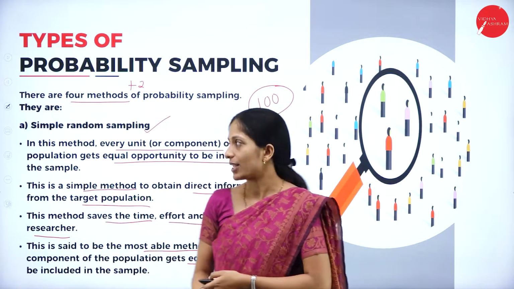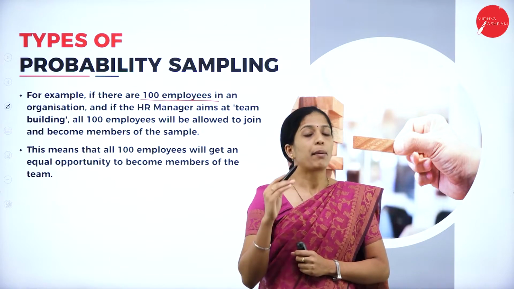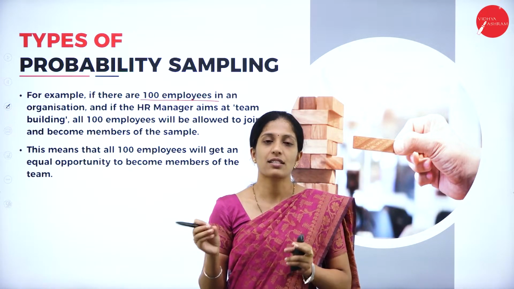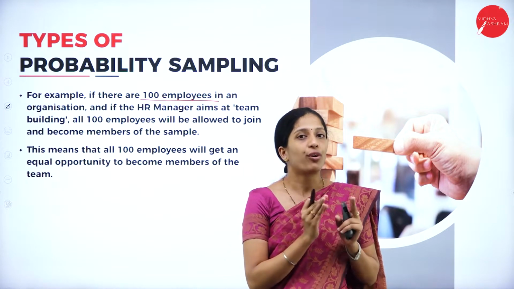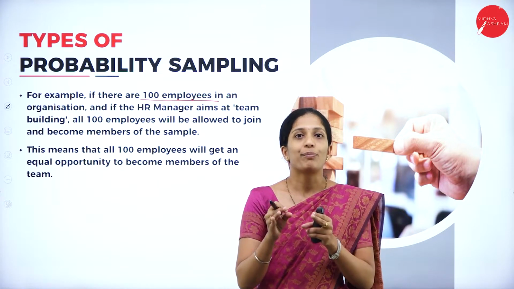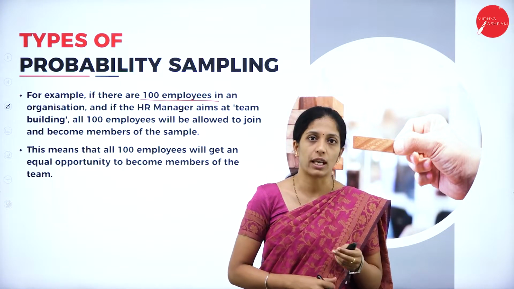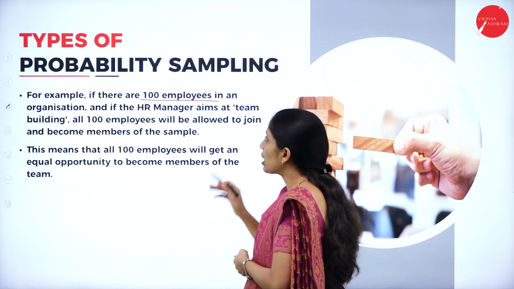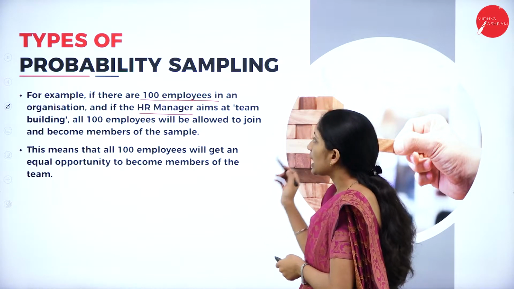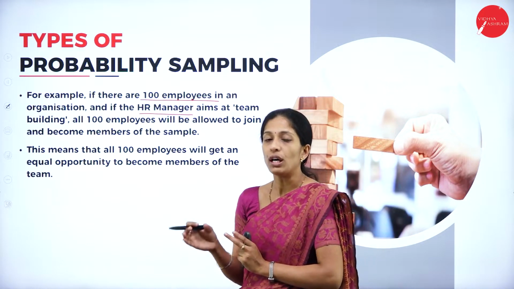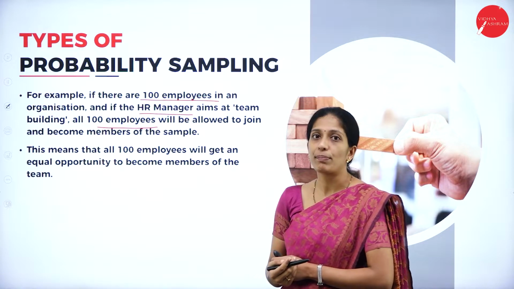For example, if there are 100 employees in an organization and the manager wants to build a team, that is, there should be teamwork among those 100 employees, then it's not a task of only half of the employees. All the 100 employees are put together and their involvement has to be there in order to build a strong team. Correct? So, if there are 100 employees in an organization and the HR manager, that is human resource manager, aims at team building, so he wants to build a strong team, all 100 employees will be allowed to join and become the members of the sample.